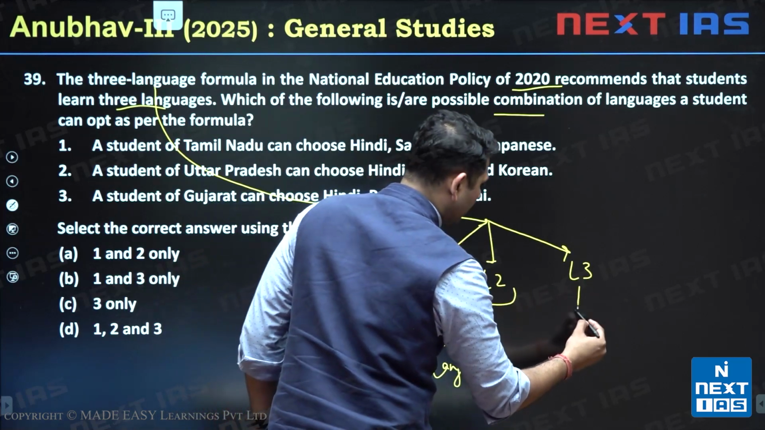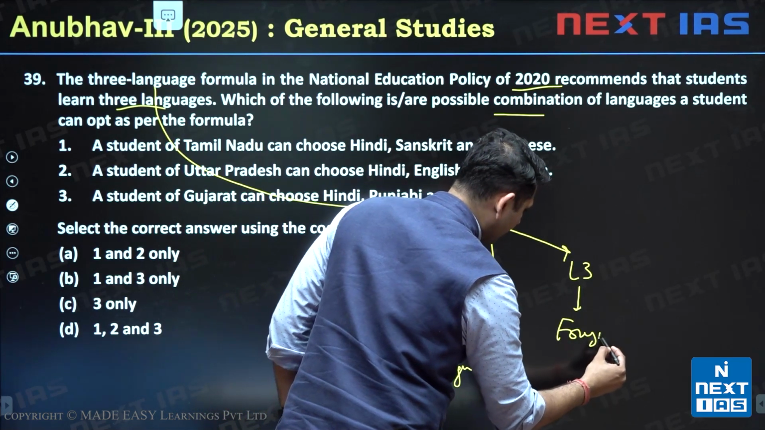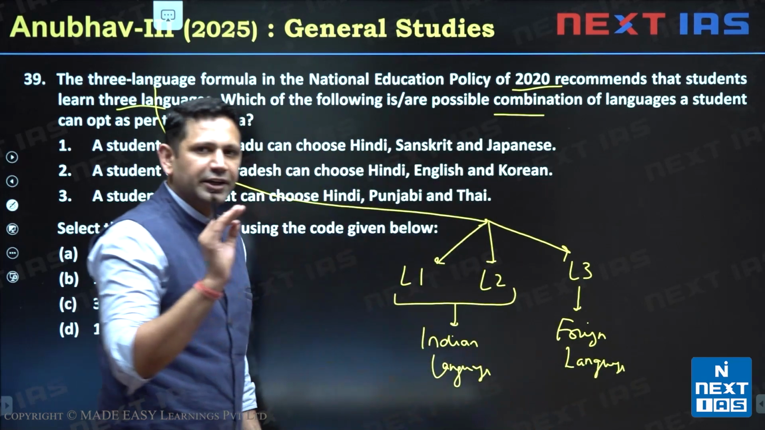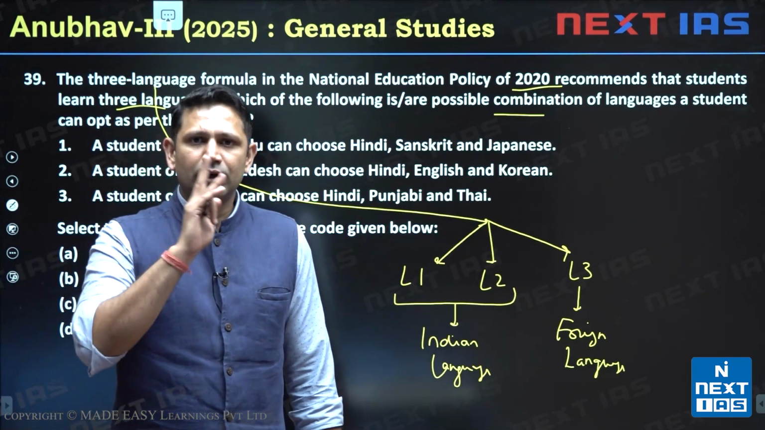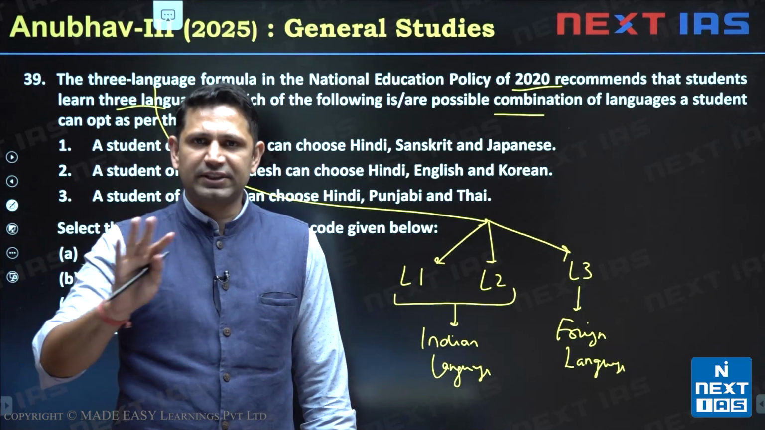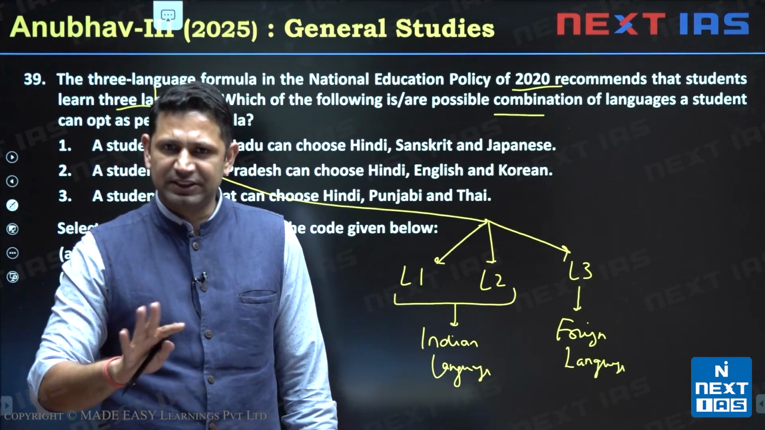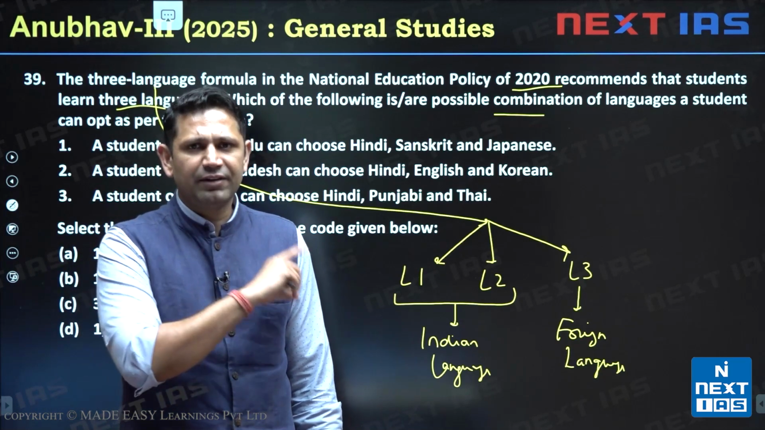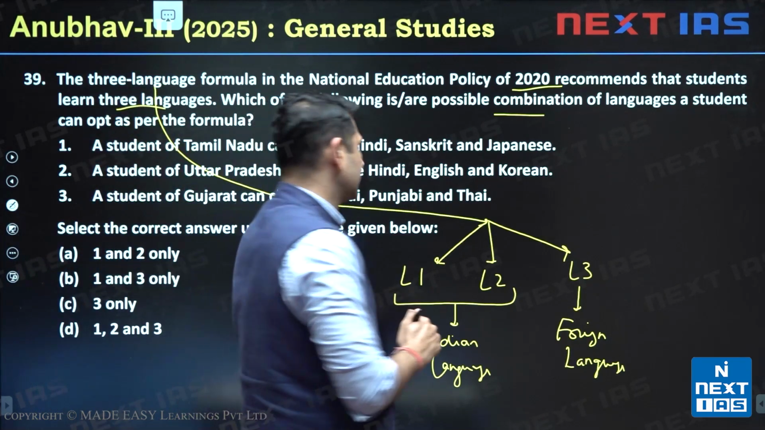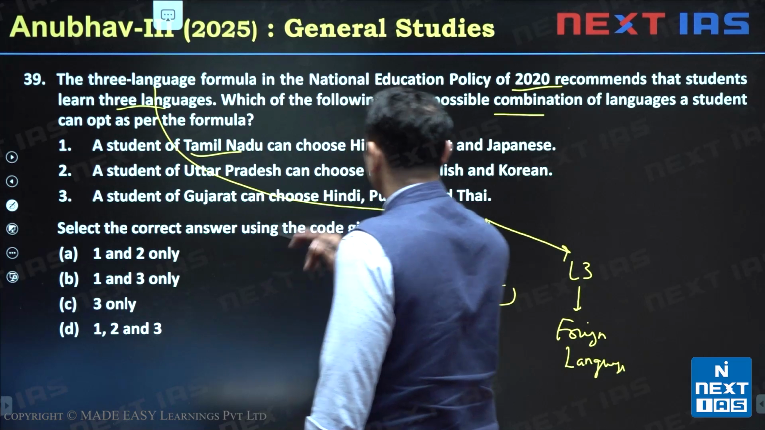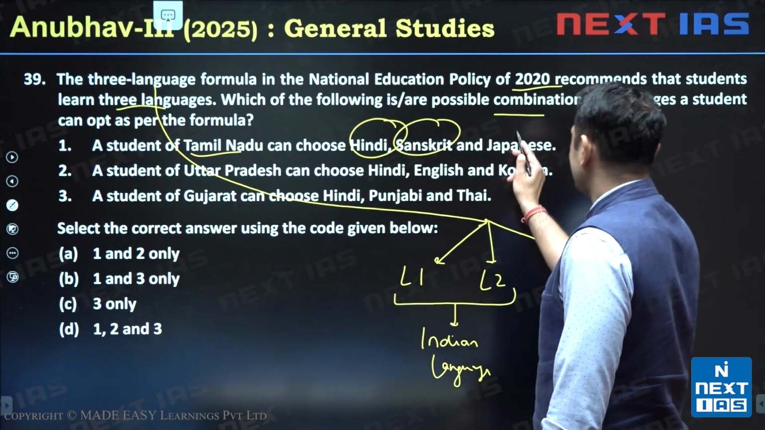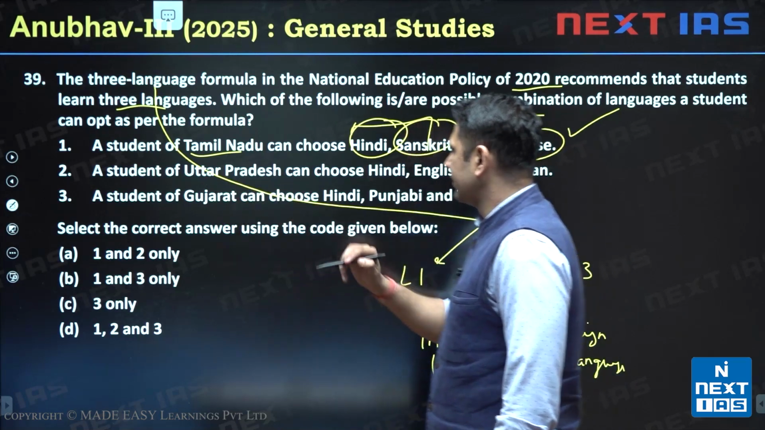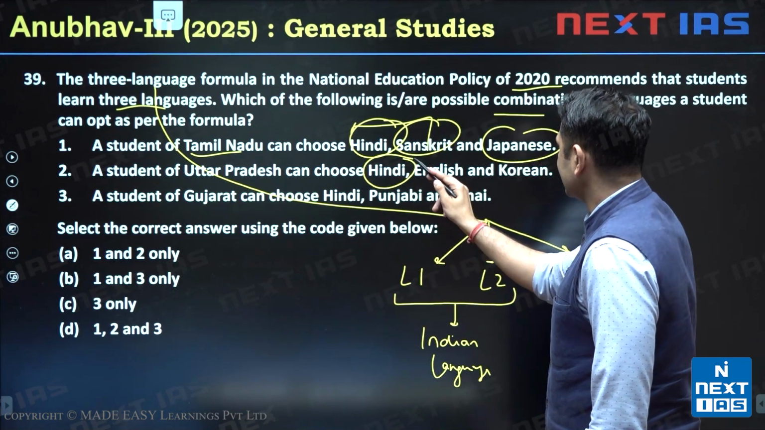Third one can be a foreign language. So the condition is 2 Indian languages and 1 foreign language can be opted, or you can opt for 3 Indian languages as well. But foreign language cannot be more than 1. So according to this criteria, we are going to evaluate each of the options. The first one is a student of Tamil Nadu can choose Hindi, Sanskrit and Japanese. Obviously correct, there are 2 Indian languages. Second, a student of Uttar Pradesh can choose Hindi, English and Korean language.